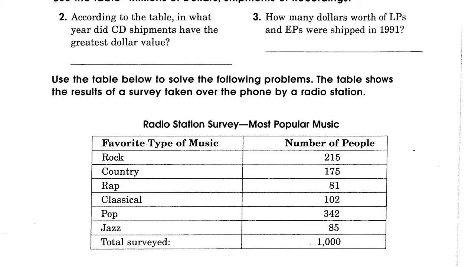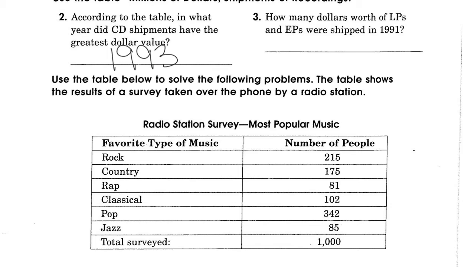So you're going to look back at that chart, go to CDs, look for the biggest number, and then go up to the year, and that is 1993. Then when you come down here, you're going to have to write down how many dollars worth of LPs and EPs were shipped in 1991. And that is on the chart from the previous page.